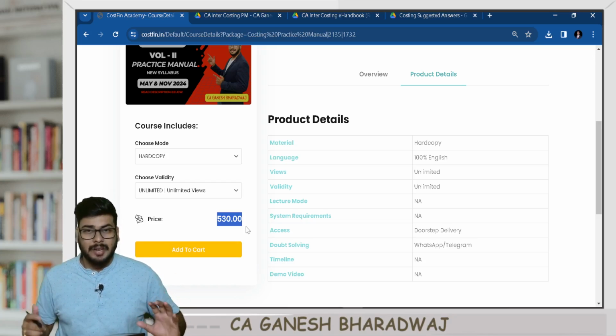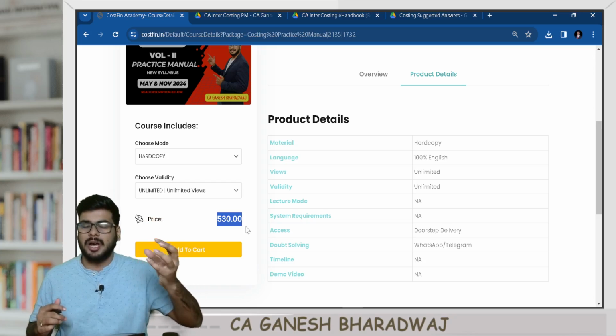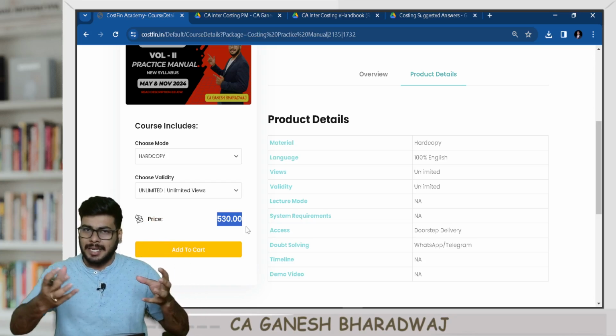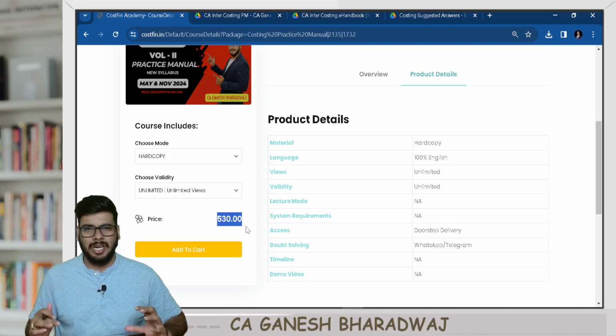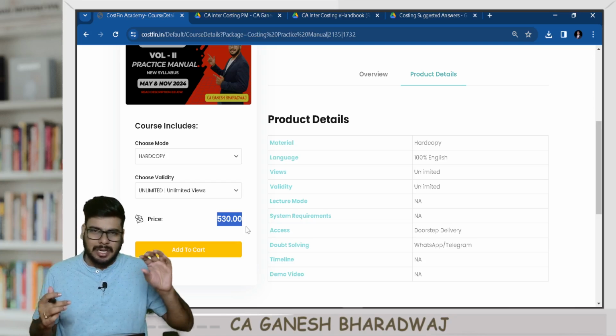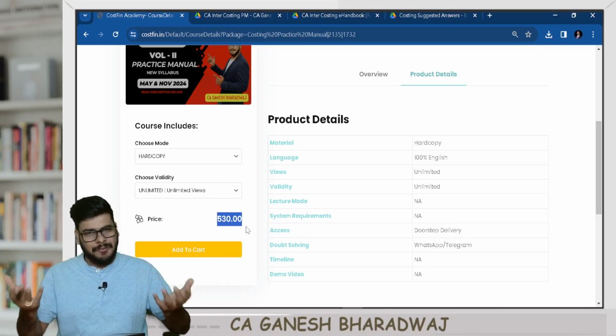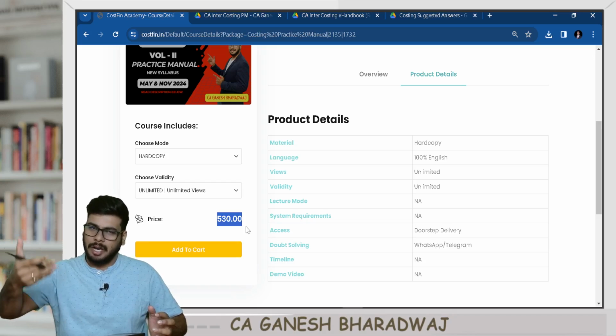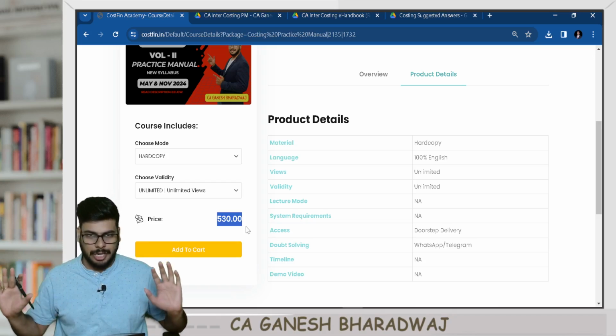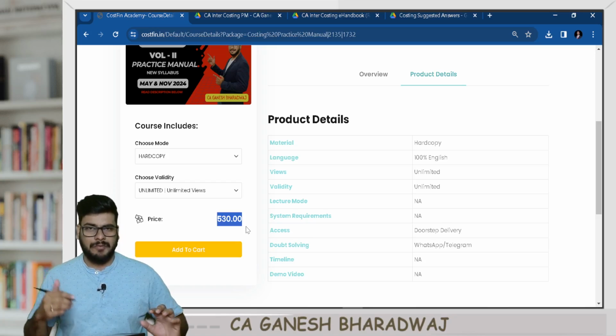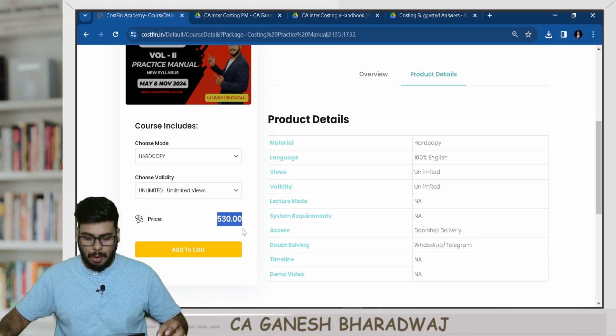Basically we are going to recover only our printing cost, the shipping cost, packing cost and all. Since we are doing it in bulk, we are able to save some cost for you guys. If you want, you can even take a photocopy by yourself, absolutely your wish. What we are doing is digital printing, and the books are neatly bound as well.